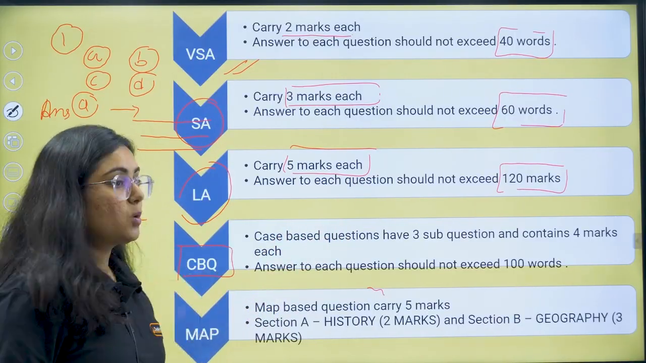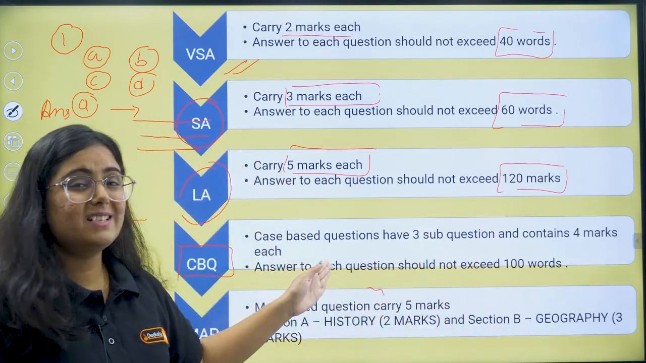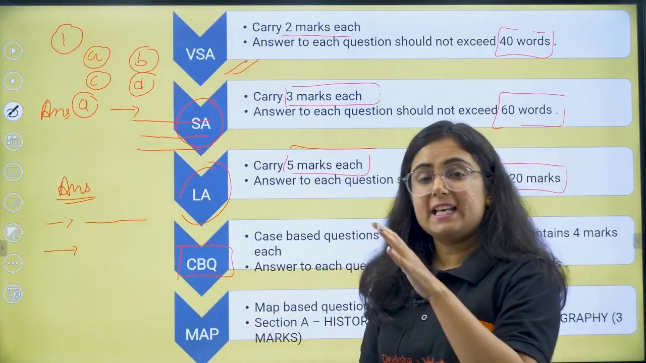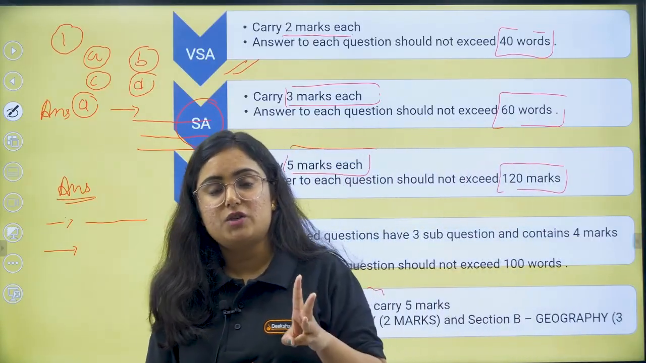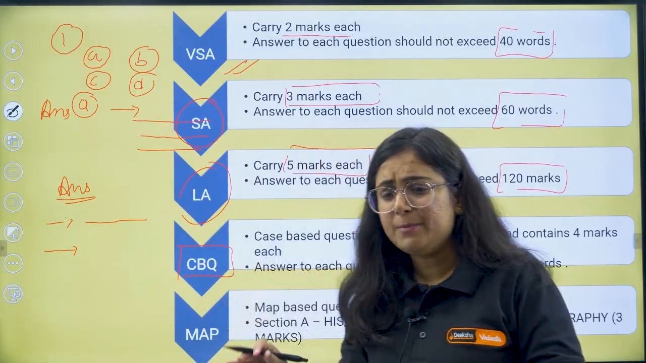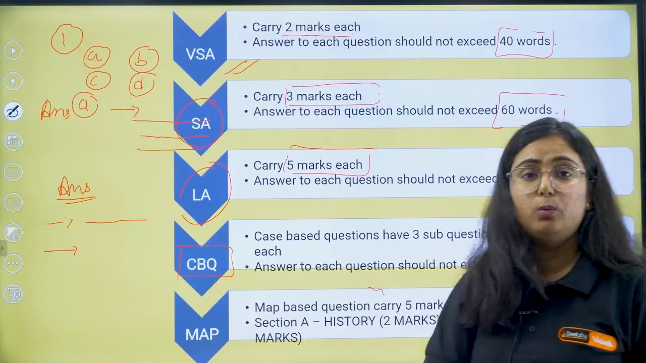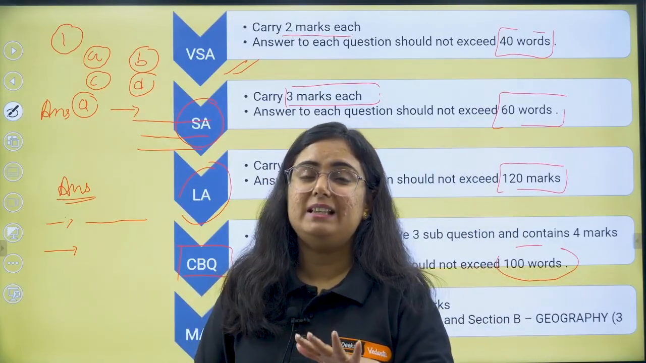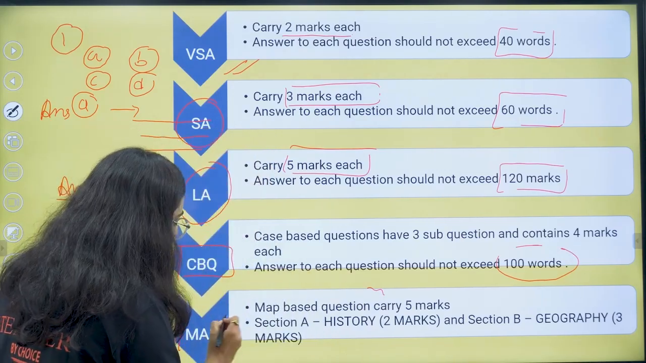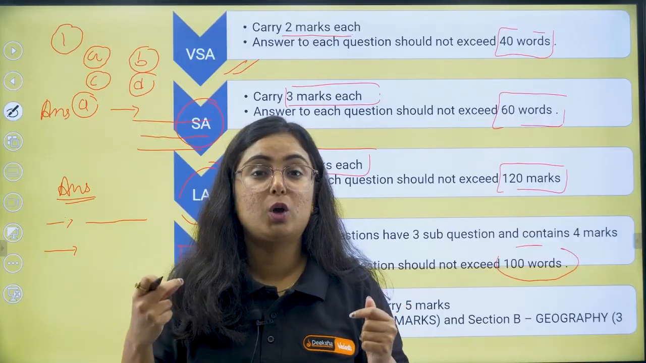Talking about case-based questions, they are very important in the social science paper, because this is a good way to crack it, right? To get marks over here. There will be 3 case-based questions provided to you in the paper, and each case-based question will carry 4 marks. The answer to that should not exceed 100 words. Everything is given in that extract. You just need to figure it out, and I'll teach you how to do that. The last is map work. Map-based questions carry 5 marks. A very good way to score well in social studies.